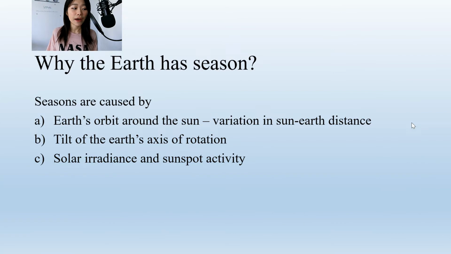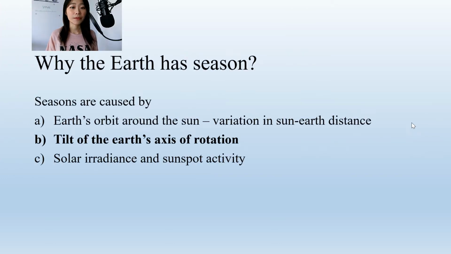Seasons are caused by A. Earth's orbit around the Sun, variation in Sun-Earth distance. B. Tilt of the Earth's axis of rotation. C. Solar irradiance and sunspot activity.